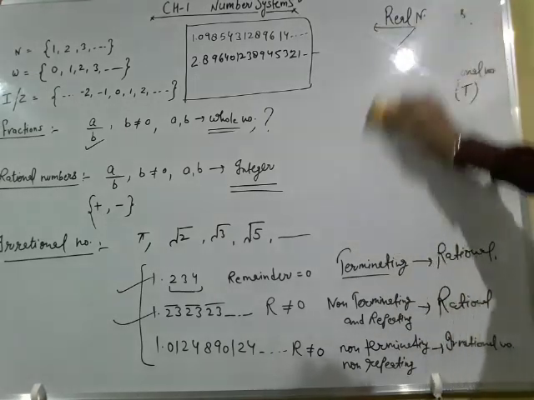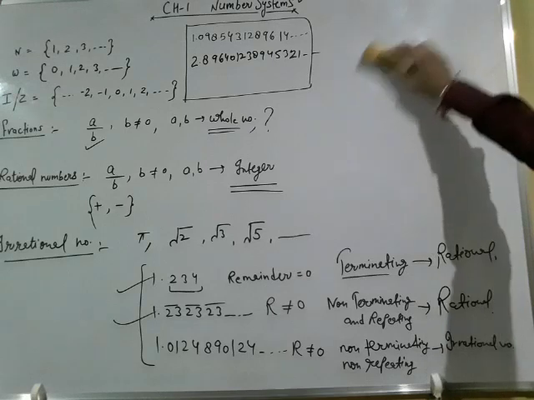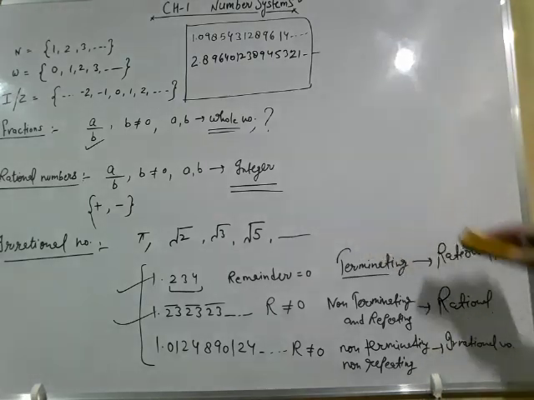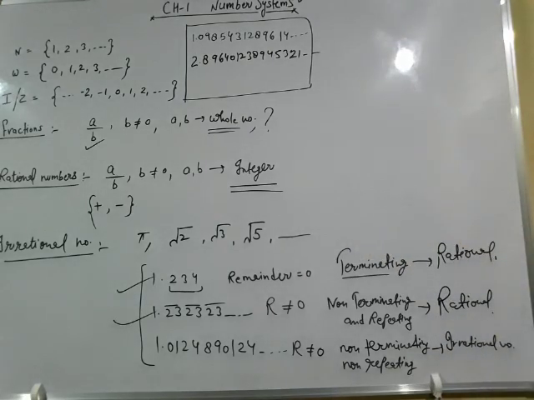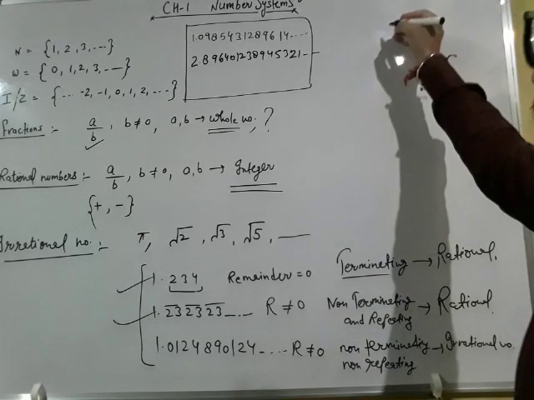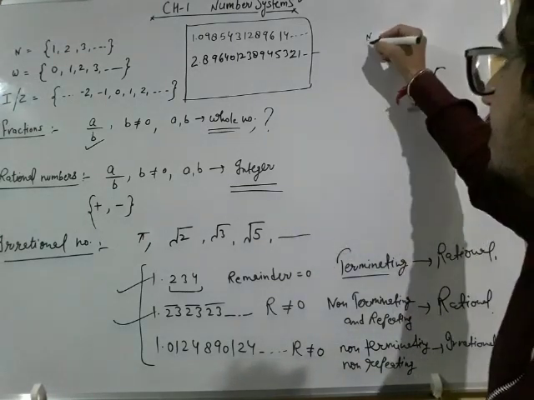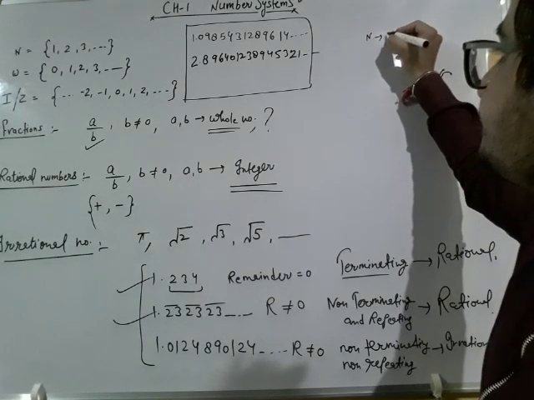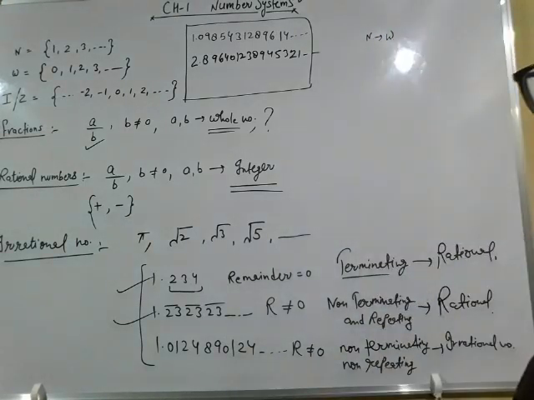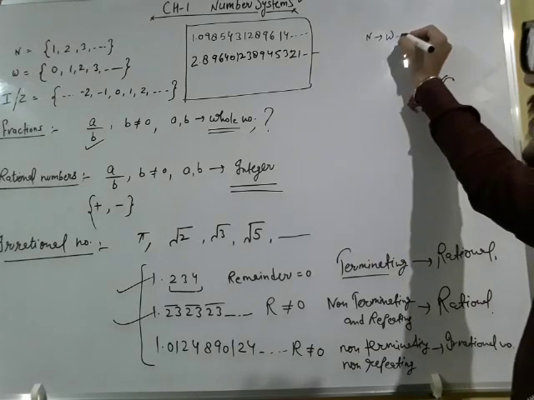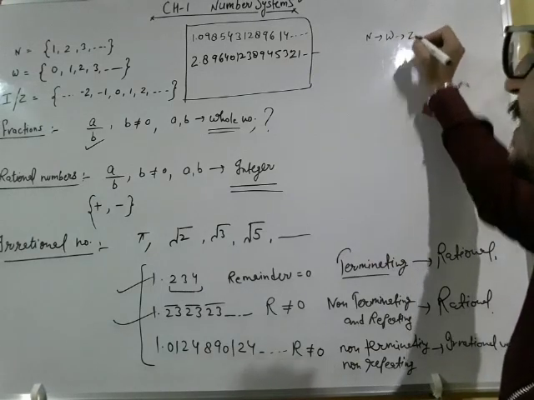Now I am going to tell you one more important fact, which is very important for you from your examination point of view also. All natural numbers are known as whole numbers. All whole numbers are known as integers.